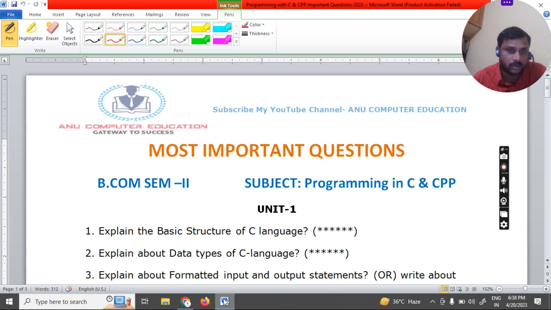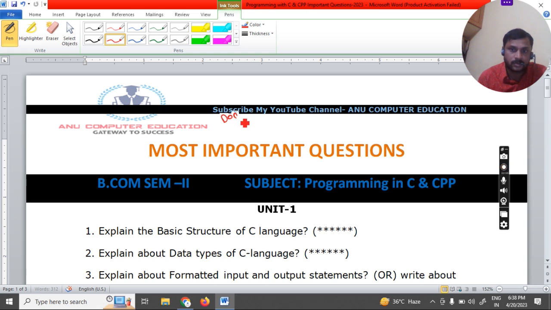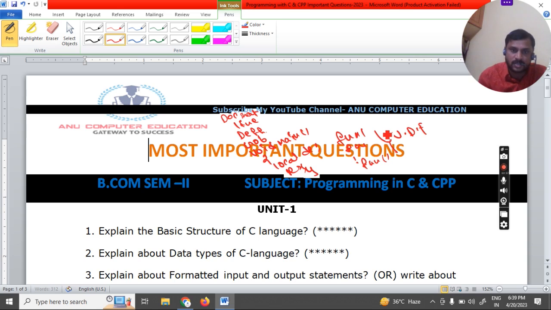In order to write any C language program, the basic structure is required: document section, link section, definition section, next the global declaration section, next the void main section, then the flower bracket open. Inside it will be the local declaration, then the executable part, and close. Then function 1, function 2, function 3, and so on up to function n. These are called user defined functions. This is the basic structure of C language.